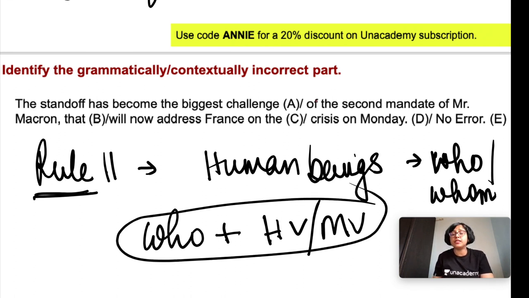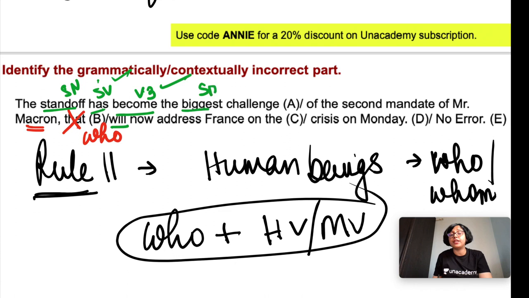So let's come to this one. Mr. Macron, he is a human being. President of France, he is a human being. So here, that is incorrect. Who should be used. Who will now address, and this is followed by a helping verb. So the standoff. Standoff is a singular noun. Has, singular verb, correct. Has plus V3 become, correct. The biggest challenge: biggest is the superlative degree of adjective. That's why it has been preceded by the. Before the superlative degree of adjective, the is always used. The biggest challenge. Challenge is a noun.